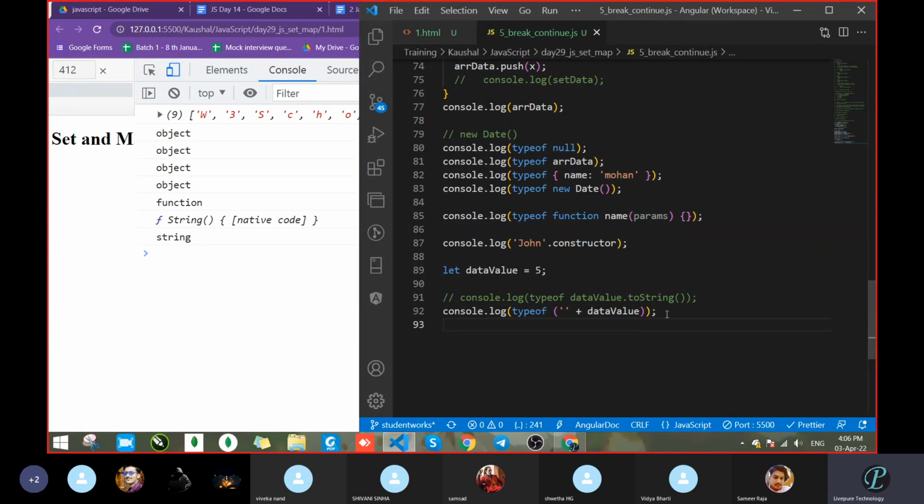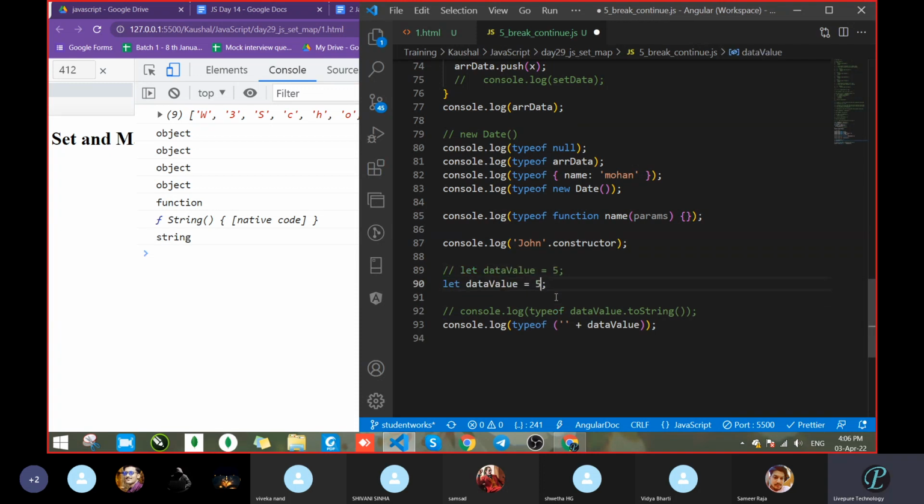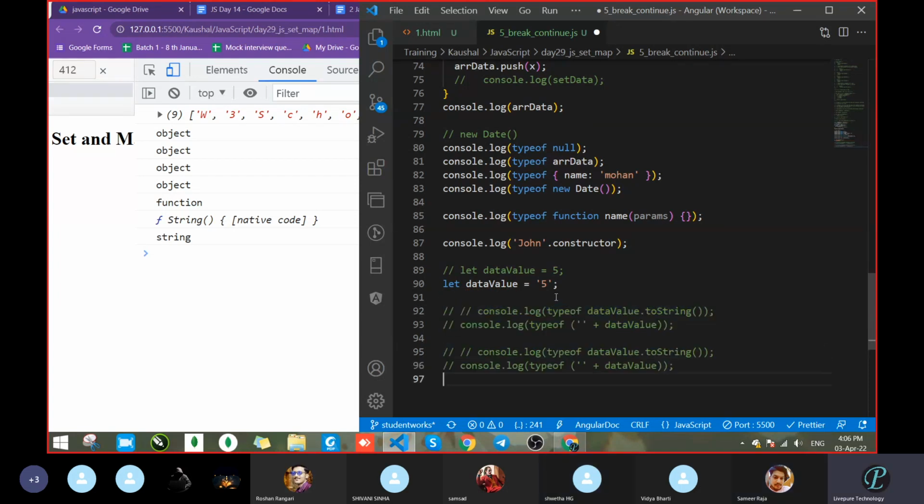Next, I do not want this. Is there any more method? No, leave it, two is enough, sir. Now this is your string. Suppose this value is not a number, this value is a string. And how will you convert it into a number? Adding plus, sir. Yeah, so just add plus. Okay, let's see.